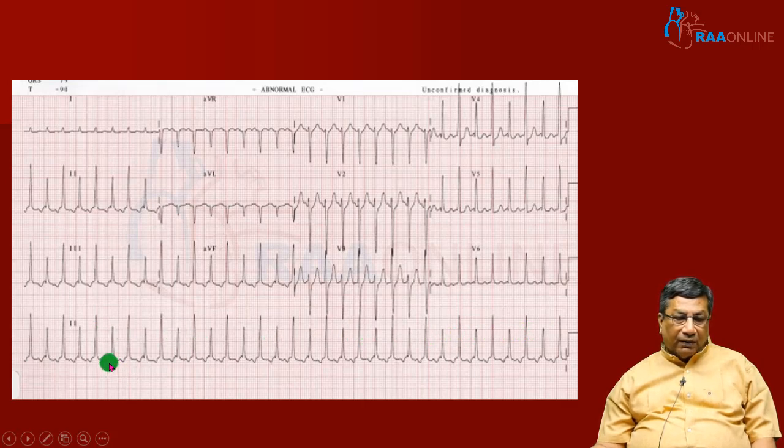We can see this in any narrow QRS tachycardia. Look at the retrograde P wave in inferior leads. You find the retrograde P waves are occurring close to the next QRS. That is, you have a very long RP dash interval in atypical AVNRT. The retrograde P wave will appear a very long distance from the previous QRS. So it's a long RP dash. Some people call this a long RP dash tachycardia.